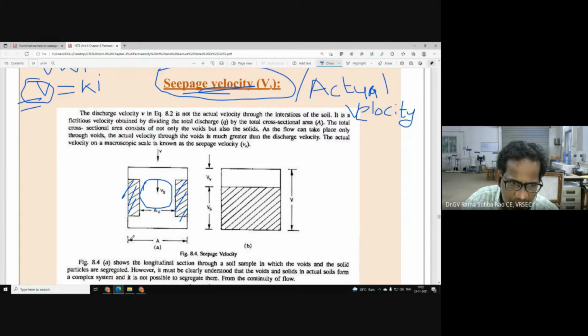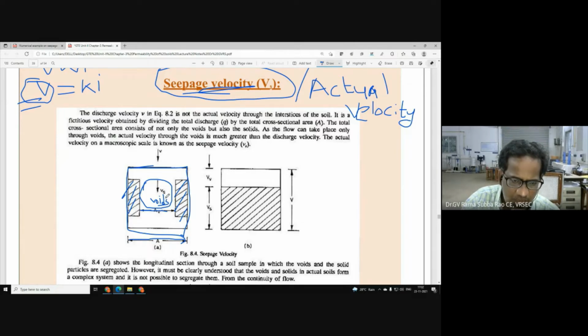If the entire soil area is capital A, this is the area of voids because this portion is voids. Now once you see, water is flowing through voids of soil mass, not through soil. It is very interesting to understand. Water is not flowing through soil, it is flowing through voids of soil mass.